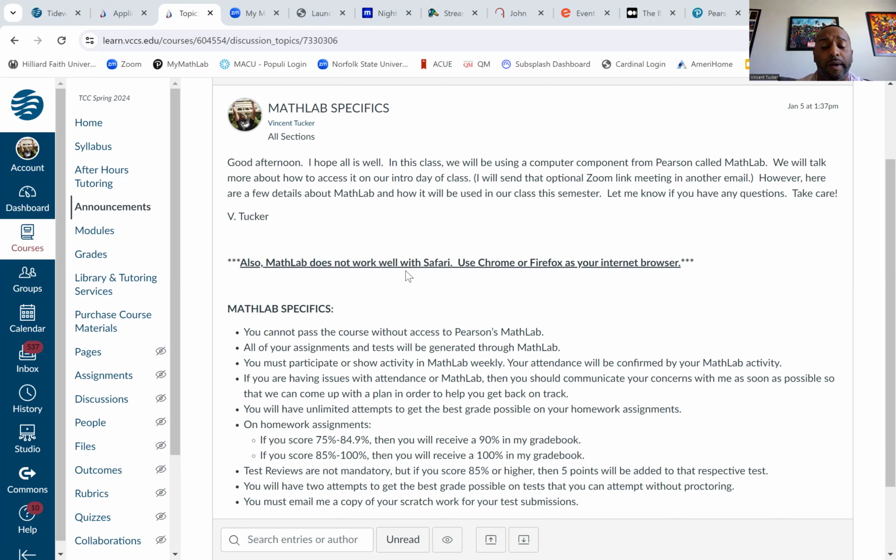But if you use Safari, sometimes it will open up, sometimes it won't. Sometimes the assignments will pop up, sometimes they will not. So it's always best that you do not use Safari. And for those who don't know, Safari is the internet browser that comes along with Apple products. So you can download Chrome and Firefox for free, and you should be able to use those.